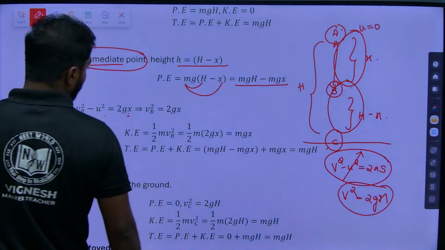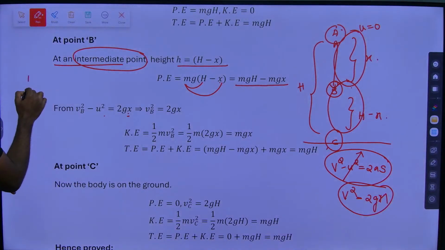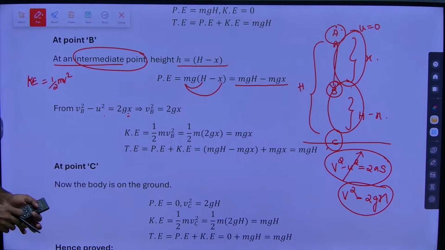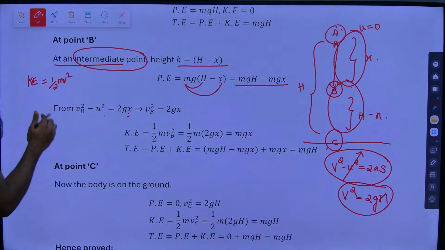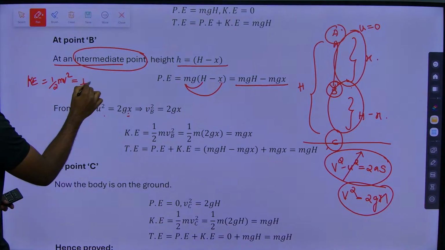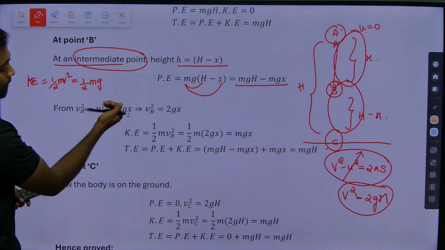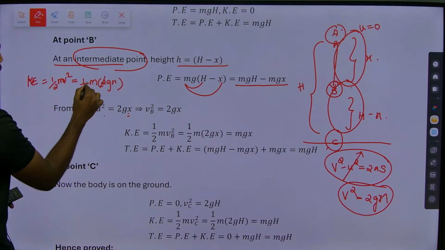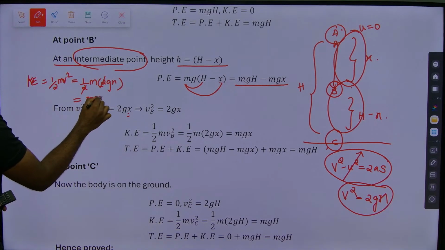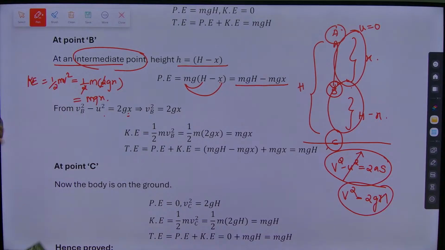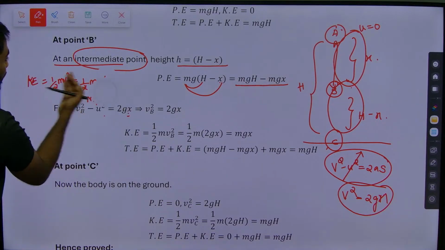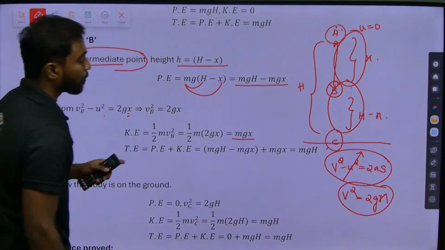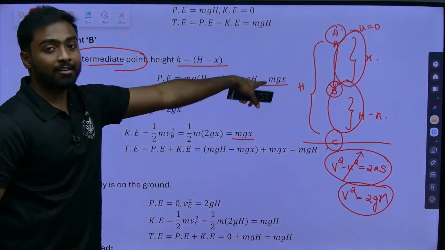So the kinetic energy formula, we know that kinetic energy is equal to half m v square. What is v square? 2gx. So it is half into m into 2gx. The 2 will get cancelled, it is mgx. So what we can understand from here, we got kinetic energy as mgx and potential energy as mgh minus mgx.